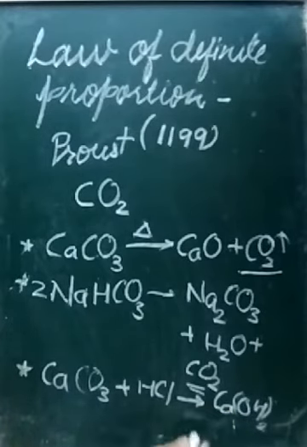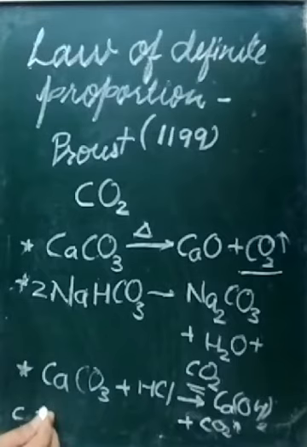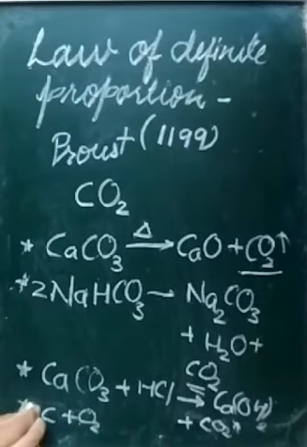It can also be obtained from burning coal, that is carbon and oxygen. It can also be obtained by burning carbon monoxide in the presence of oxygen.